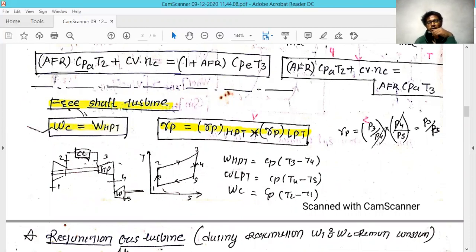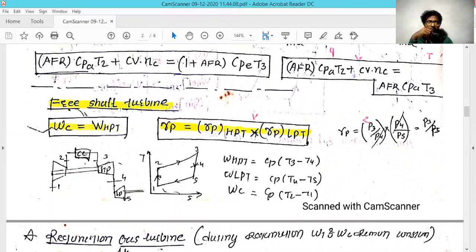Another condition is the free shaft turbine, which is a simple concept. In this condition, they use a two-stage turbine: one is the high pressure turbine, and the second is the low pressure turbine. Whatever work is generated by the high pressure turbine is used to run the compressor, and the low pressure turbine supplies energy to the accessories.